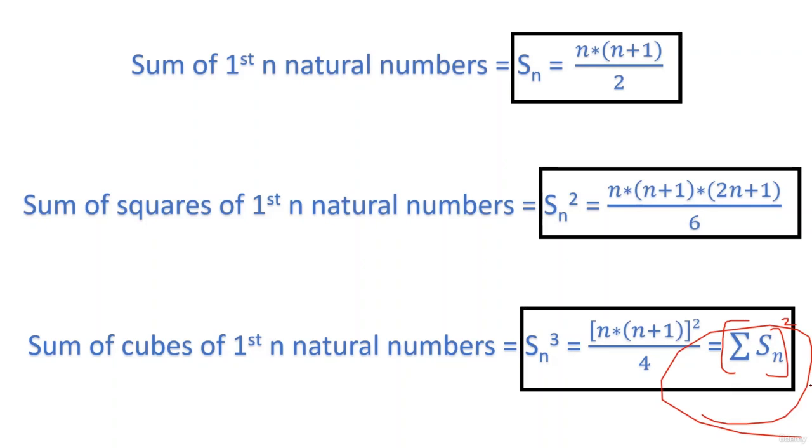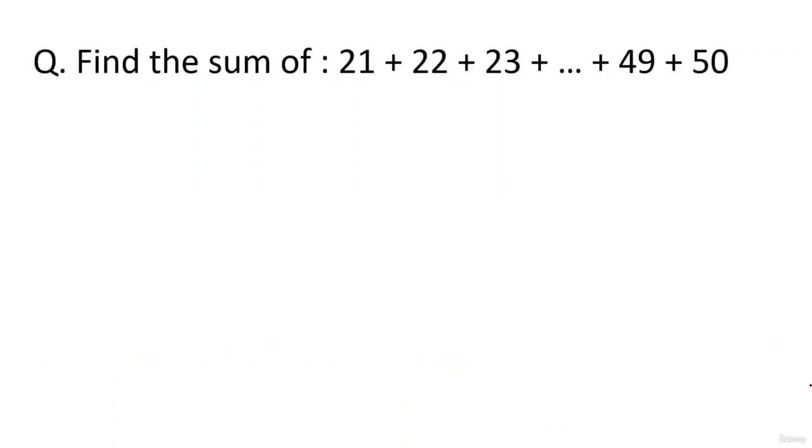Okay guys, let's go on further. We'll solve a few questions based on this, starting with this one. Sum of 21 plus 22 plus 23 up to 49 plus 50. So you're adding numbers from 21 to 50. One way is you can observe that it's an arithmetic progression, right guys? For the arithmetic progression, the first term is 21 and the common difference is 1. The last term is 50.